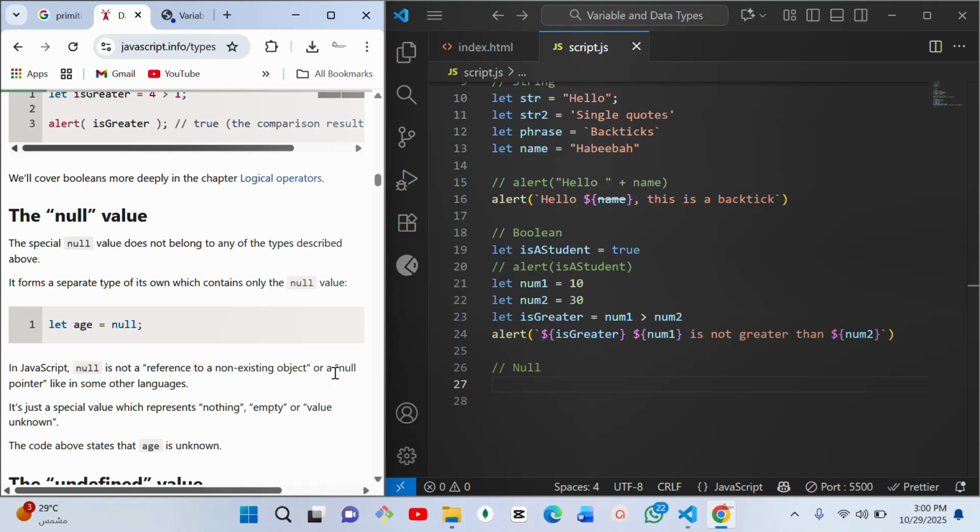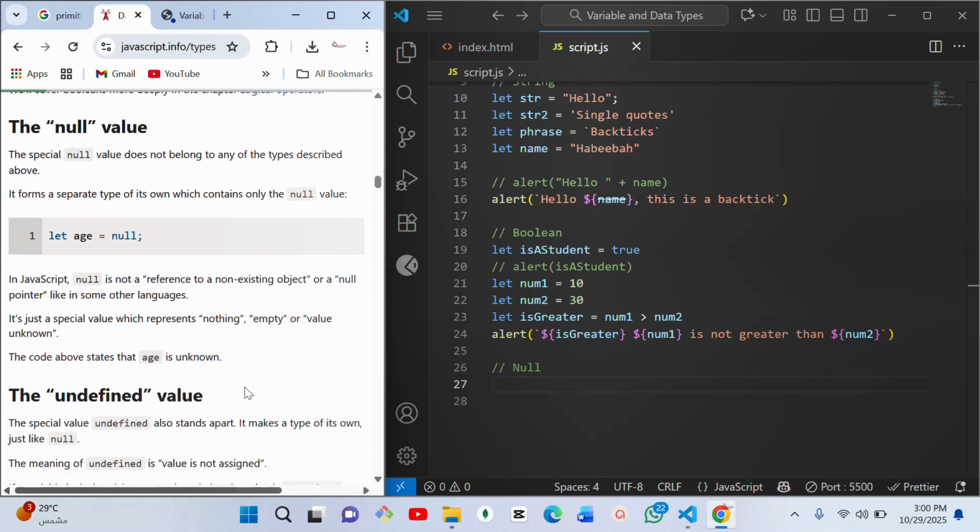So when, let's say, an object is not existing, it is not null that will be the value of that one. We are going to get to that, and we call that undefined. Unlike in other languages, where null pointer can mean an object does not exist, in JavaScript it does not mean that the object does not exist. It exists, but the value is just nothing, or it is empty. It is just a special value which represents nothing, empty, or value unknown.